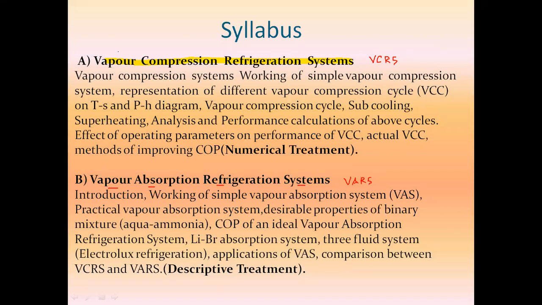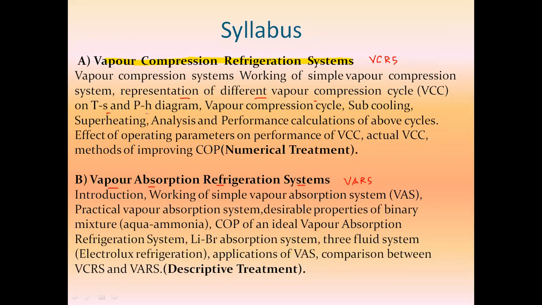Which points do we have to cover under the topic vapor compression refrigeration system? The first point is vapor compression refrigeration system working on simple vapor compression system. Second, representation of different vapor compression refrigeration cycles on TS and PH diagrams.